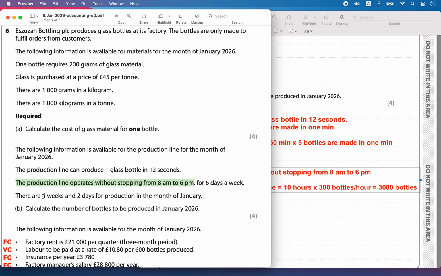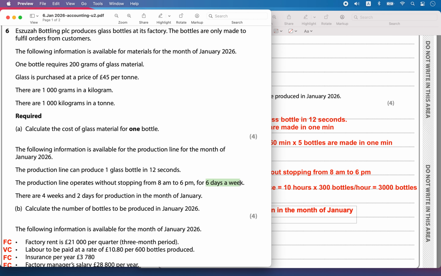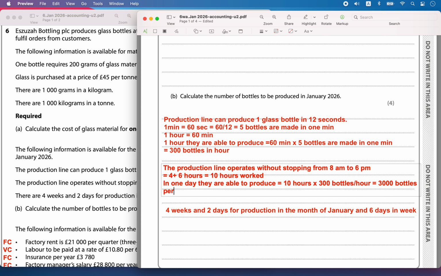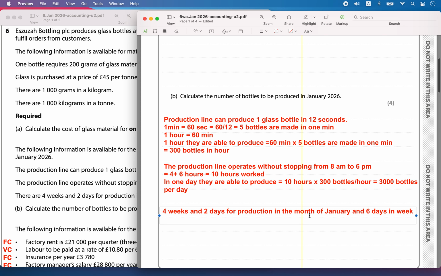Now we have to convert it into month. There are 4 weeks and 2 days in 1 month, and 6 working days in a week. This is 3000 bottles per day.